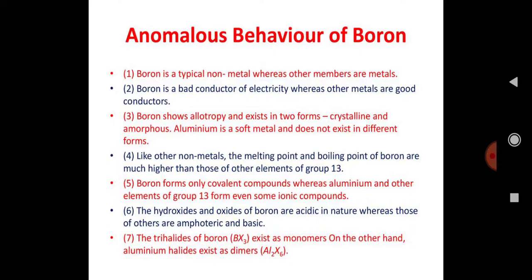In case of acidic nature, the hydroxides and oxides of boron are completely acidic in nature, but the others are amphoteric and basic in nature. The trihalides of boron exist as monomers. On the other hand, aluminum halides exist as dimers. These are certain properties of boron. Because of having these properties, boron exhibits anomalous behavior as compared to all the metals.